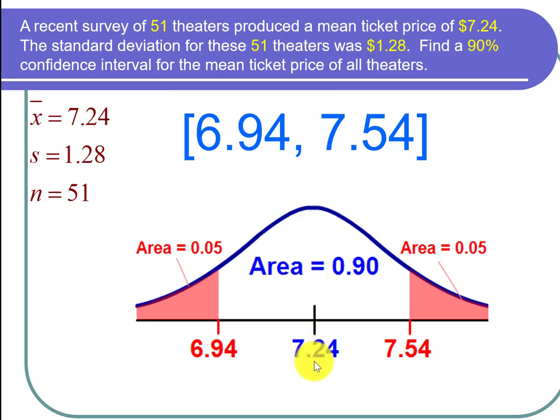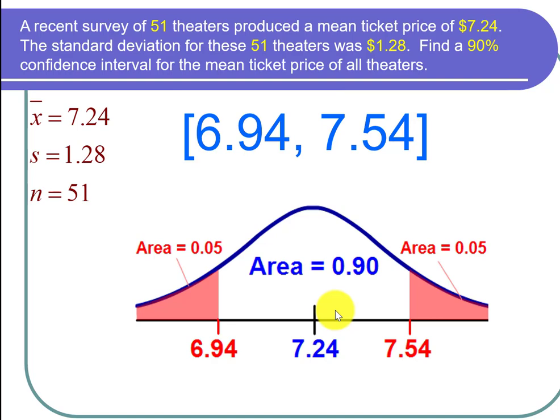And the average, the x bar, is 7.24. So if we go out on the left to 6.94 and on the right to 7.54, then the area in between will be 0.9, or 90% of the total area. So that's a picture of the confidence interval.